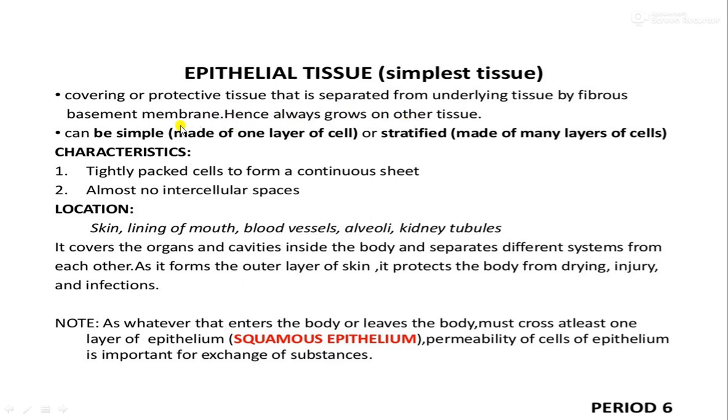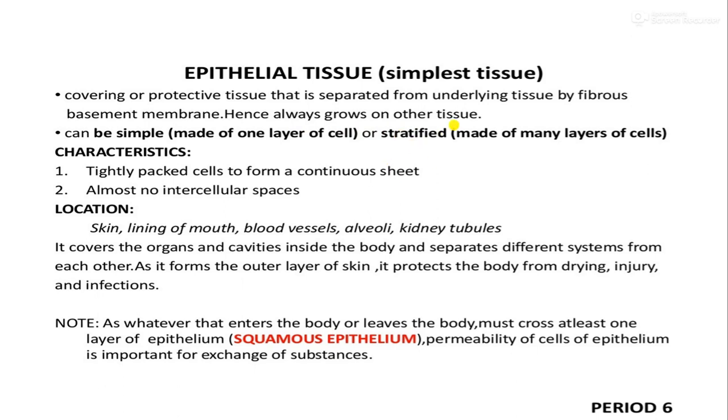Epithelial tissues can be simple or stratified, based on the number of layers. They are also classified based on shape. Simple epithelial tissue is made up of only one layer of cells, a single layer of cells. Stratified: strata means layers, like the strata of society.